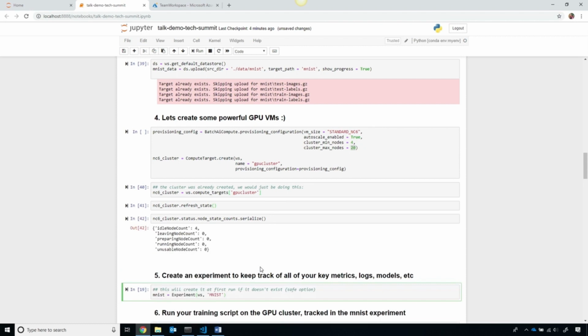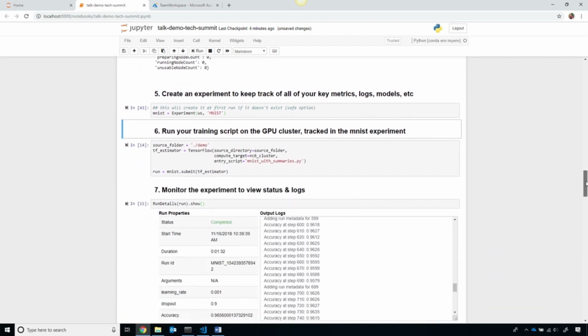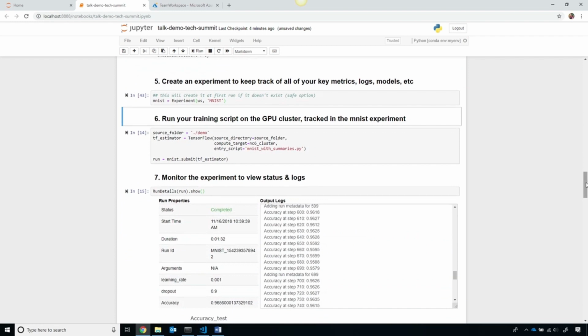Now, to get this started, I'm going to create an experiment. And an experiment is a way of keeping track of all of my attempts to train this machine learning model and all of the key metrics that are important. Now, when I run this experiment using my own Python script on that GPU cluster that I just created, I will call submit with this TensorFlow estimator.